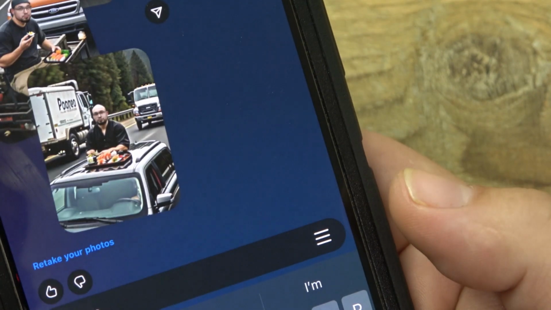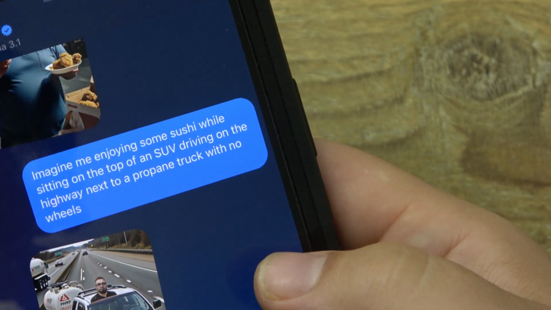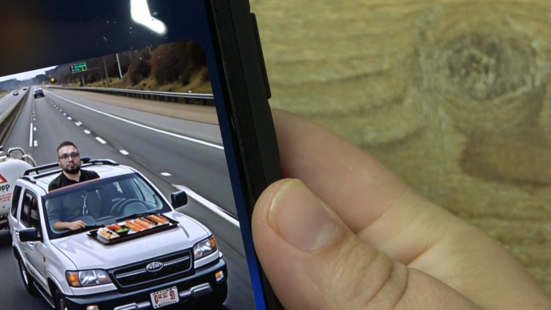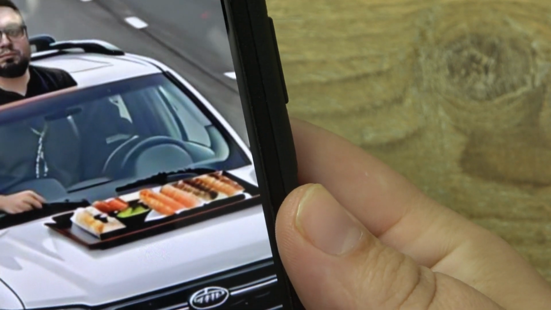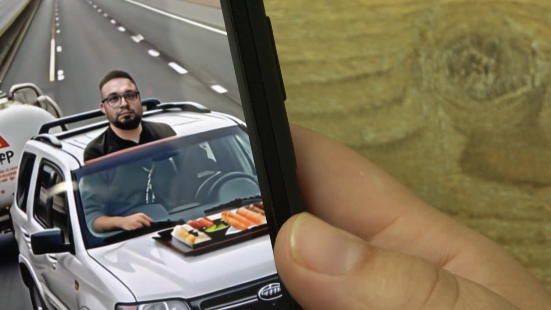Alright, so I'm sitting on top of an SUV. Oh, no way. Did they nail this? I'm on an SUV driving on the highway next to a propane truck with no wheels. Okay. That's not really what it is, but it kind of looks like a propane truck. It has wheels, though, for sure.